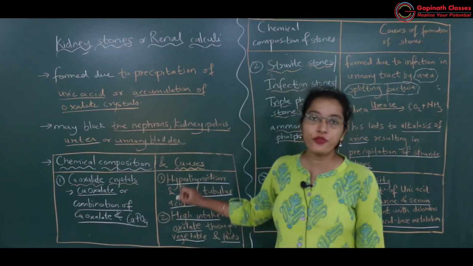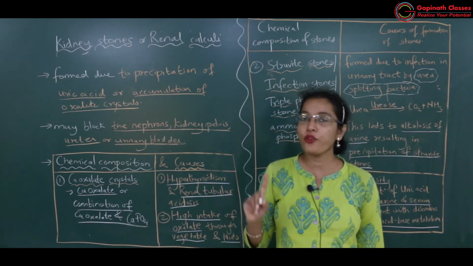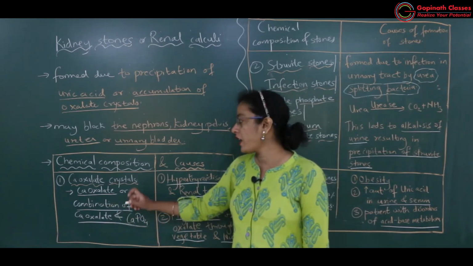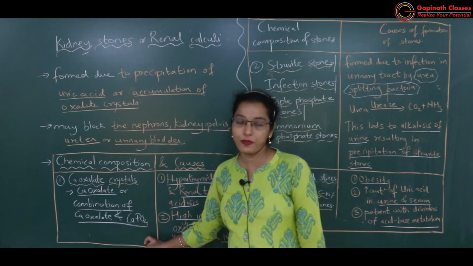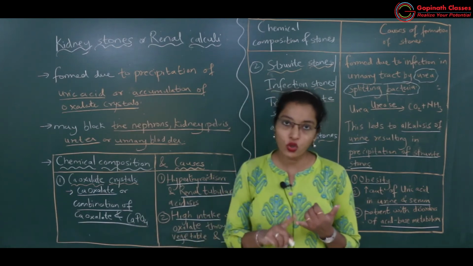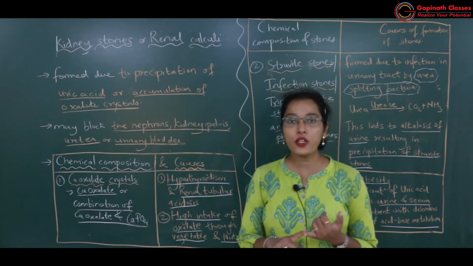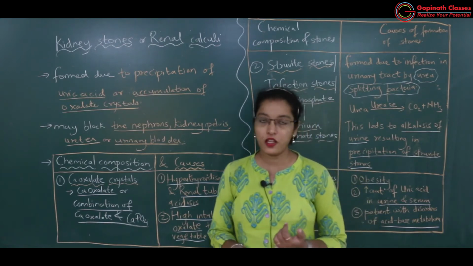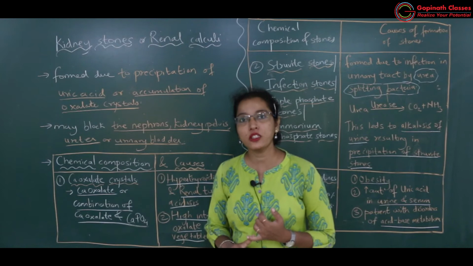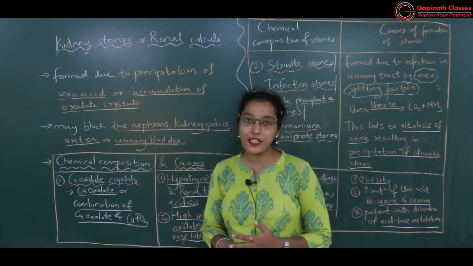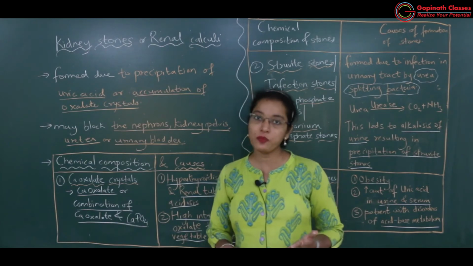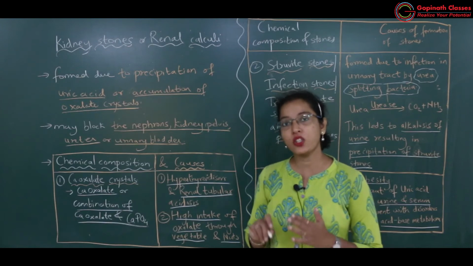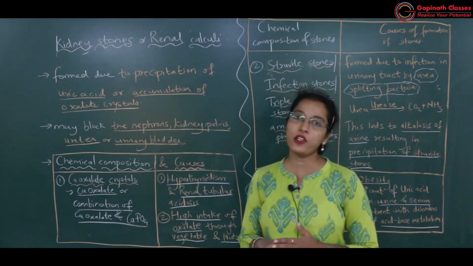Got it. So we have finished with the first type of renal calculi or else kidney stone. What is that? Calcium oxalate or calcium oxalate and calcium phosphate crystals. How they are formed? What is the cause behind that? Because of more calcium in the blood, there will be precipitation of these stones. Okay, which is the hormone which is responsible for more production of calcium in the blood? To increase calcium in the blood, parathyroid hormone. Parathyroid hormone is the hormone which will increase the calcium level in the blood.